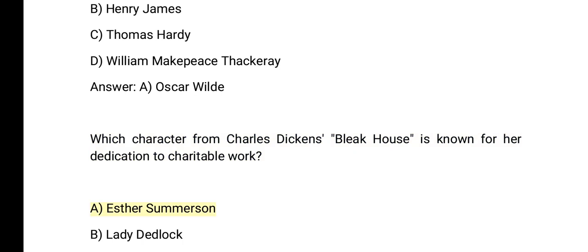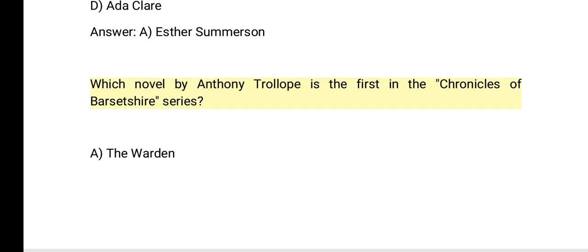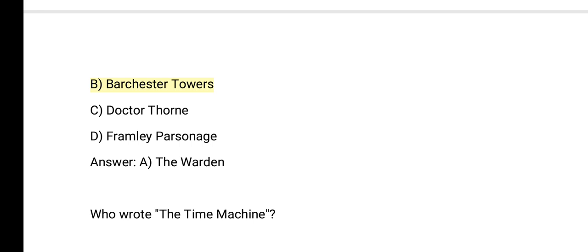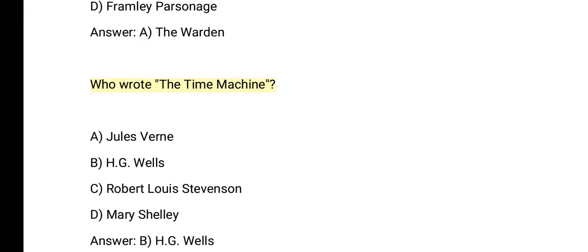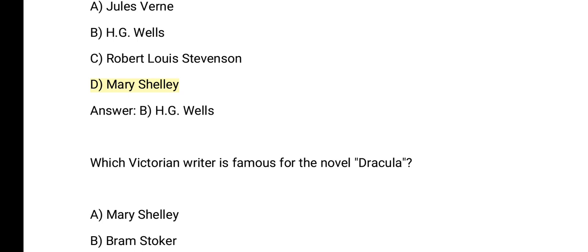A. Esther Summerson. B. Lady Dedlock. C. Miss Havisham. D. Ada Clare. Answer: A. Esther Summerson. Which novel by Anthony Trollope is the first in the Chronicles of Barsetshire series? A. The Warden. B. Barchester Towers. C. Dr. Thorne. D. Framley Parsonage. Answer: A. The Warden. Who wrote The Time Machine? A. Jules Verne. B. H. G. Wells. C. Robert Louis Stevenson. D. Mary Shelley. Answer: B.